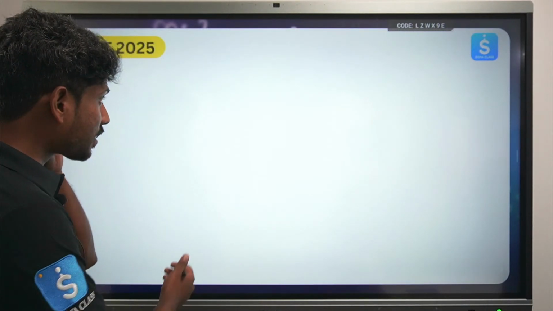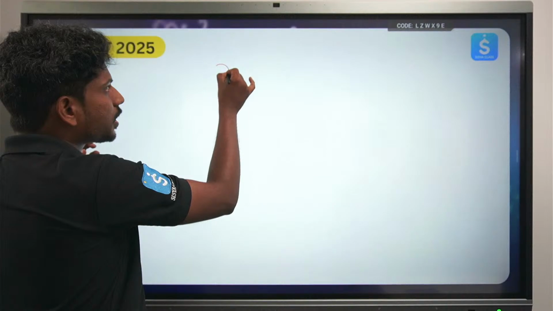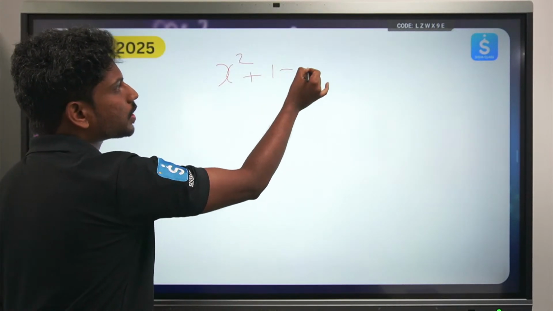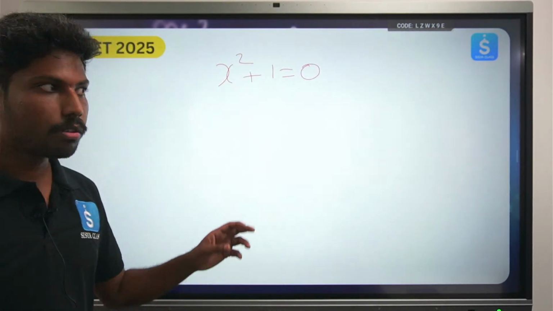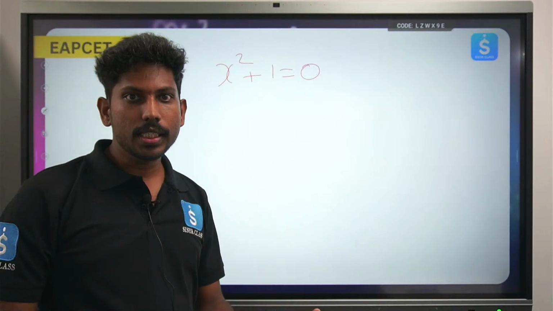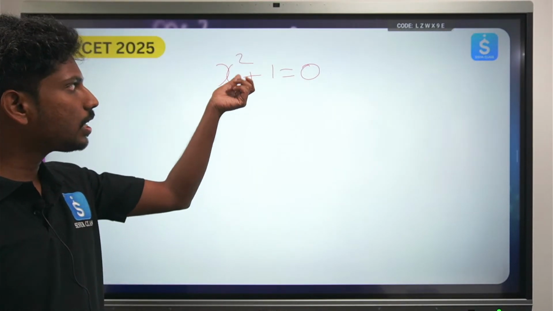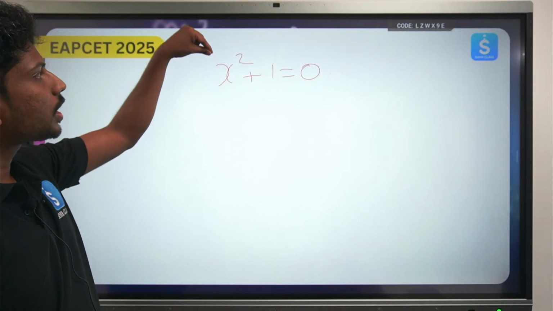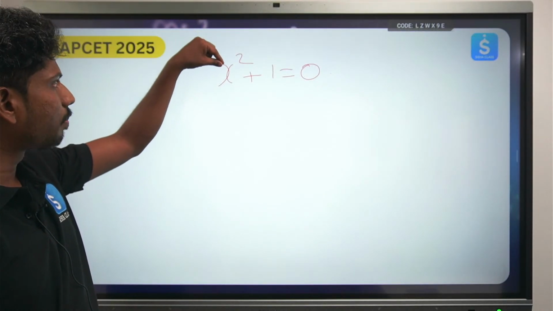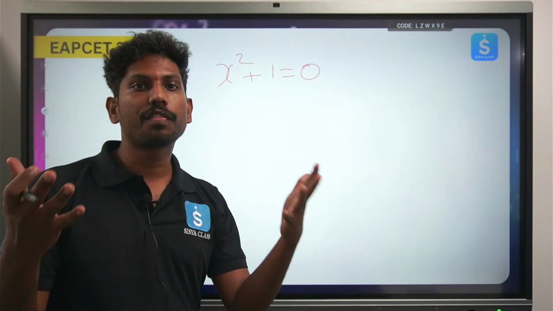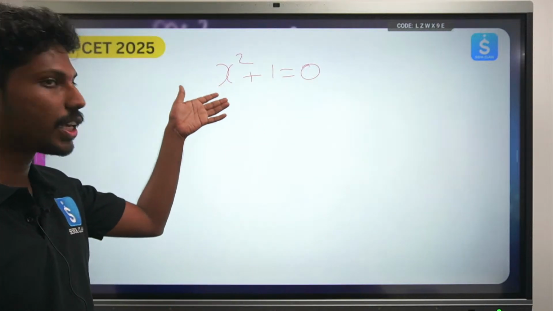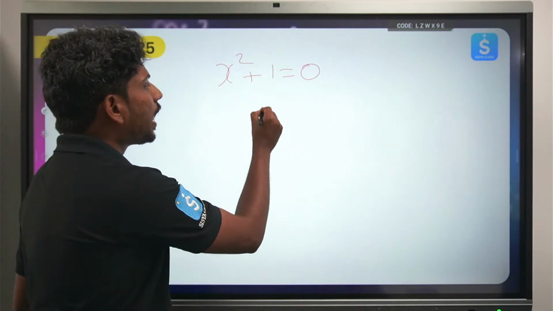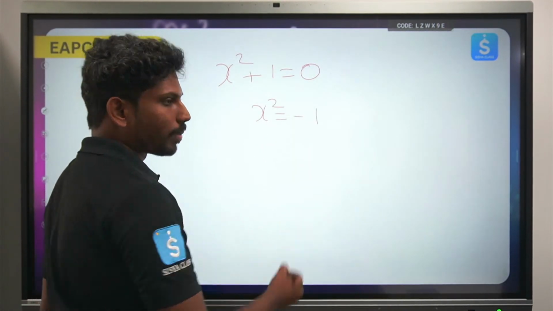ఓకే, first when we are dealing with some sort of an equation like x square plus 1 equals to 0, right? Now this is a quadratic equation. Generally this does not have a real root. దాని అర్థం ఏంటంటే, ఏదైనా నెంబర్ ఆ x ప్లేస్లో ప్లేస్ చేసినప్పుడు, there is no real number in the world that is existing which can satisfy this equation, right? So x square is equal to -1.